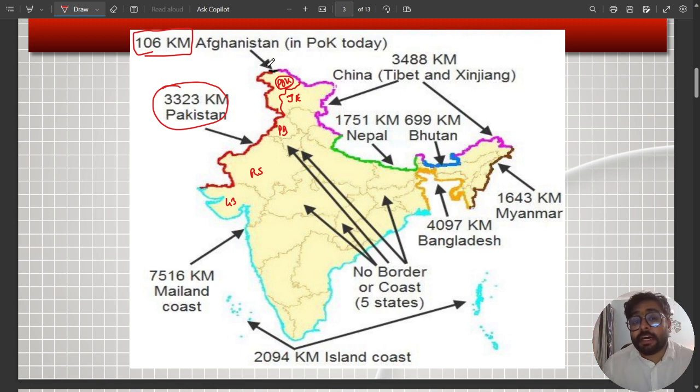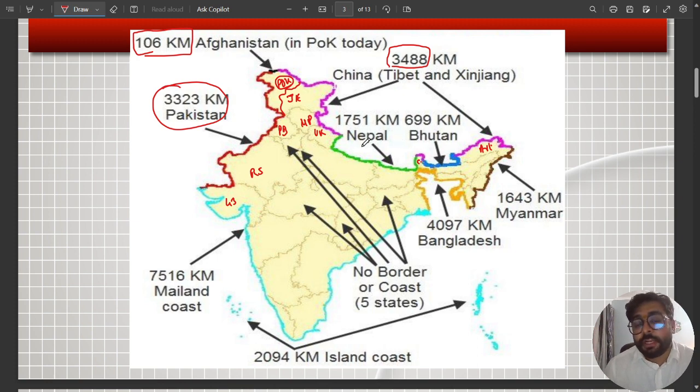Then guys, another hostile border that India has is China. We have 3,488 kilometers of total border with China. You can look at this border. This is the western front, this is the eastern front, and this portion is known as the middle front. The states that share border with China are the Union Territory of J&K, then Himachal Pradesh, Uttarakhand, and then Arunachal Pradesh and Sikkim.